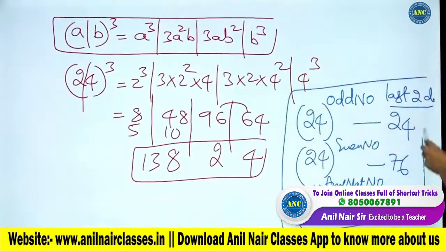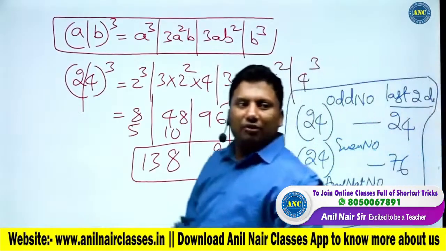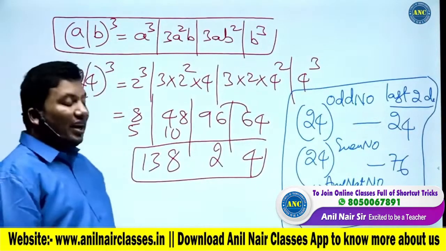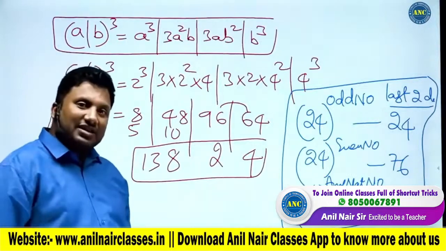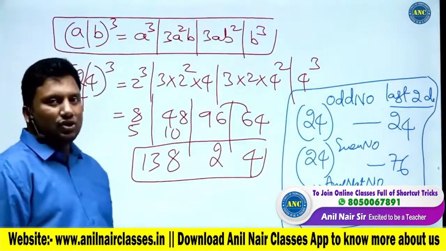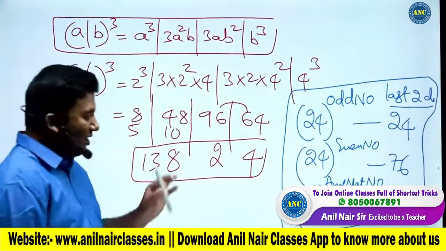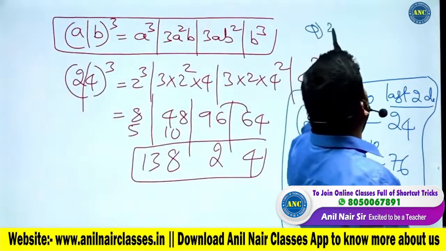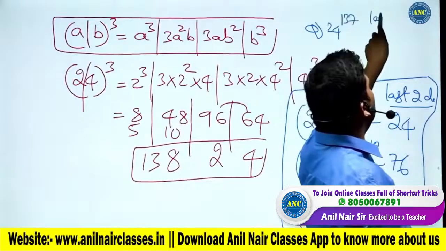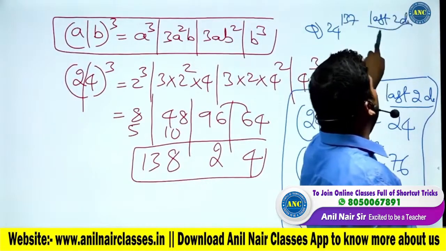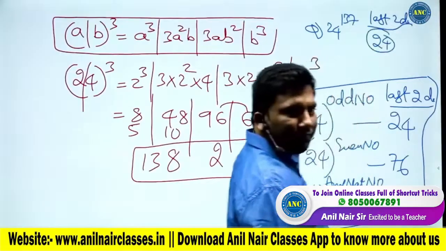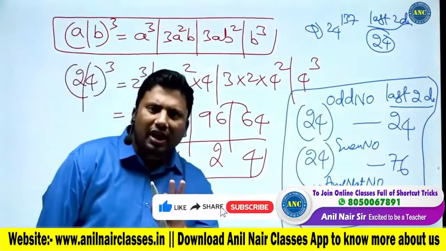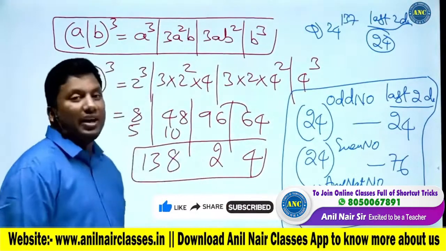Write down these beautiful shortcuts in your notebook. 24 power odd number, last two digits are 24. 24 power even number, last two digits are 76. 76 power any natural number, last two digits will be 76. Very, very important concept. See, there is a placement question: 24 power 137, what are the last two digits? 24 power odd number, so the last two digits will be 24. Is the idea clear? That is exactly the reason why I did 24.